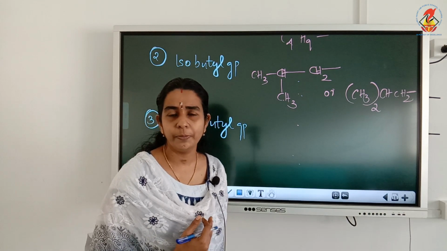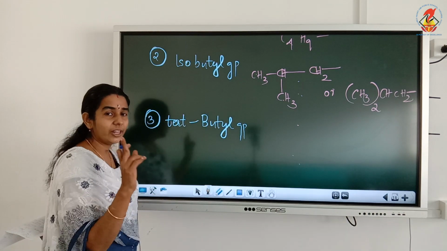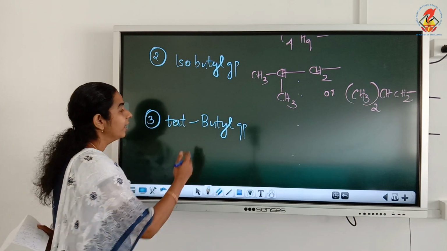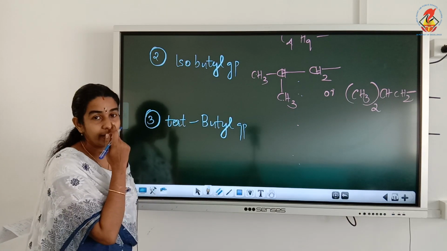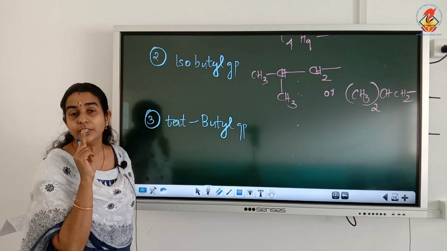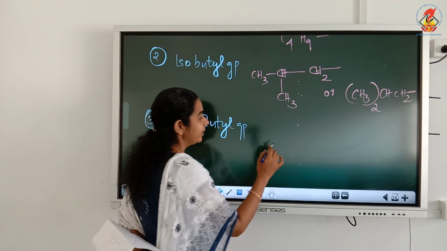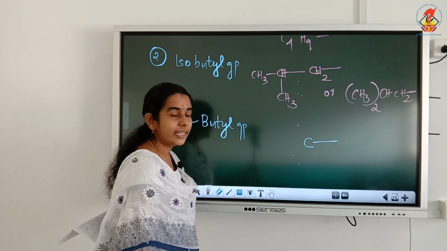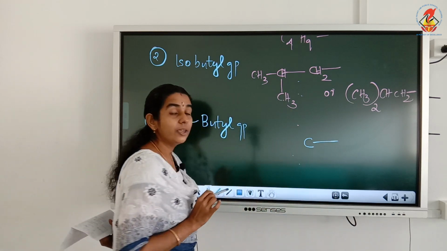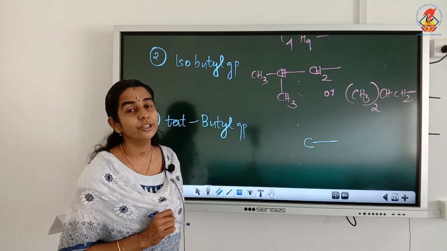Tertiary butyl group means what? It is a group, so free valency should be on one carbon. Total number of carbons should be 4, and tertiary butyl means the free valency should be on tertiary carbon. This free valency should be on tertiary carbon, that is tertiary butyl.